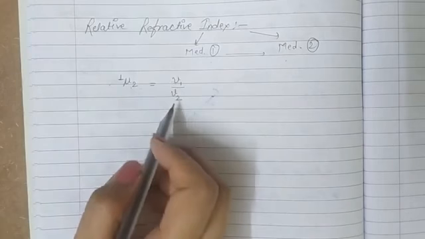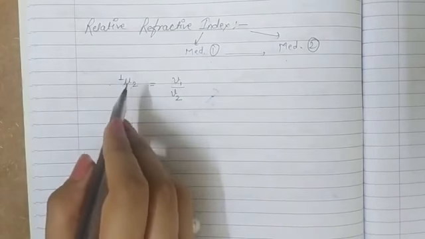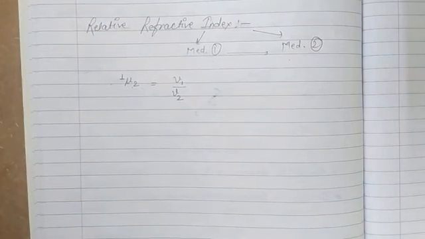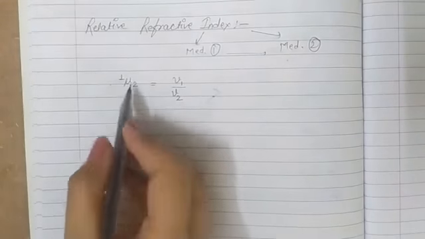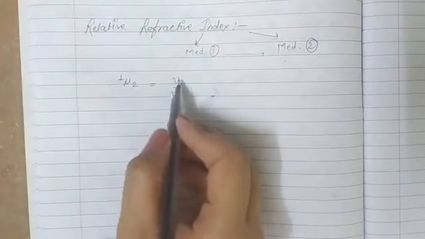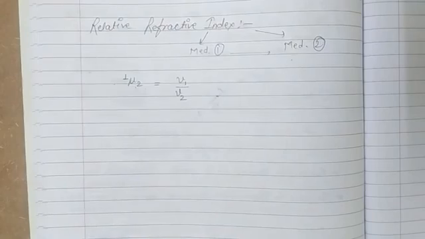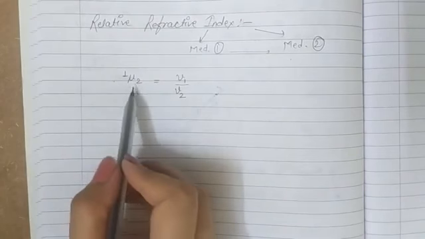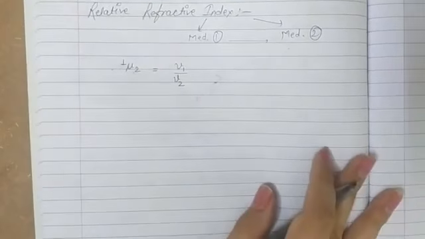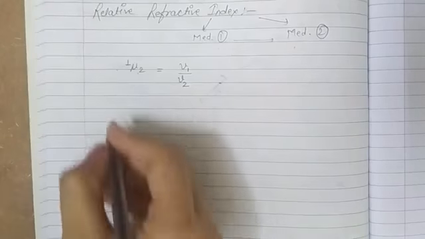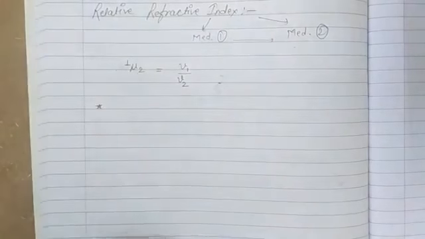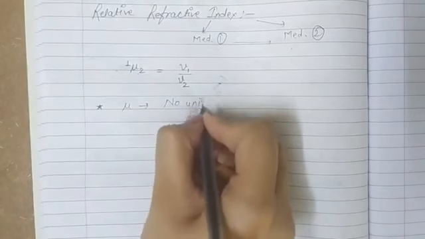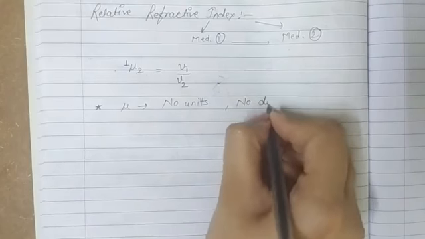So v1 upon v2 represents the refractive index of medium 2 with respect to medium 1, and this is the relative refractive index. If the medium 1 is vacuum, then in that case it becomes absolute refractive index. Now, since the refractive index is a pure ratio of speeds, it has no units, no dimensions. Okay, so refractive index has no units and no dimensions.